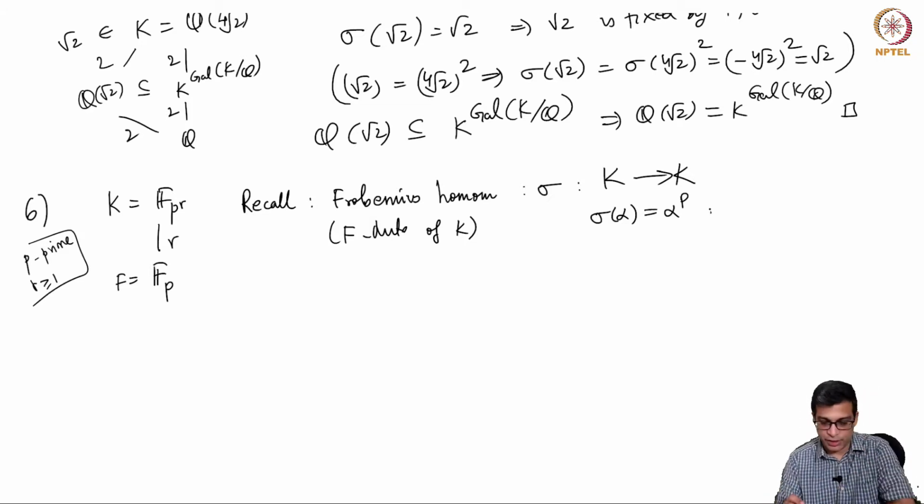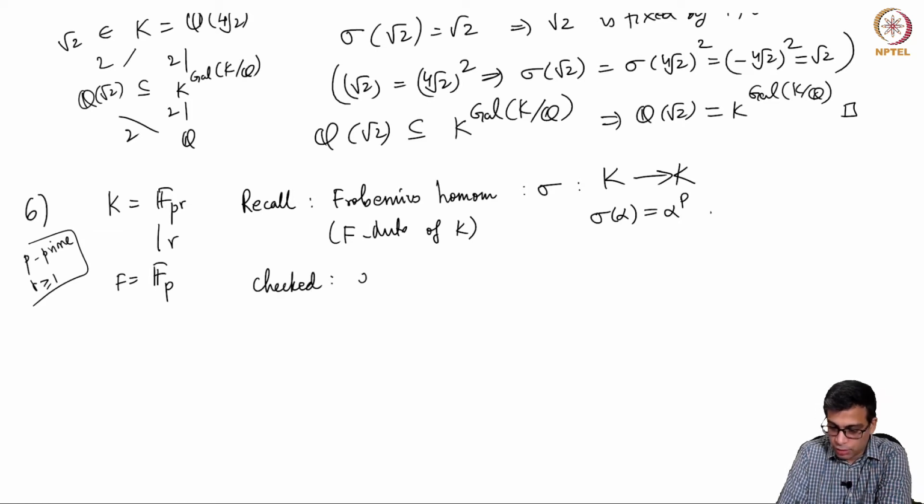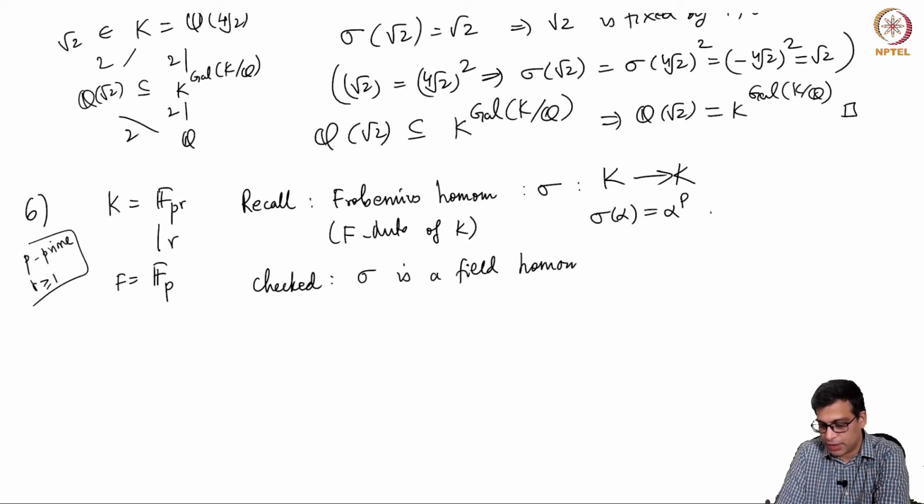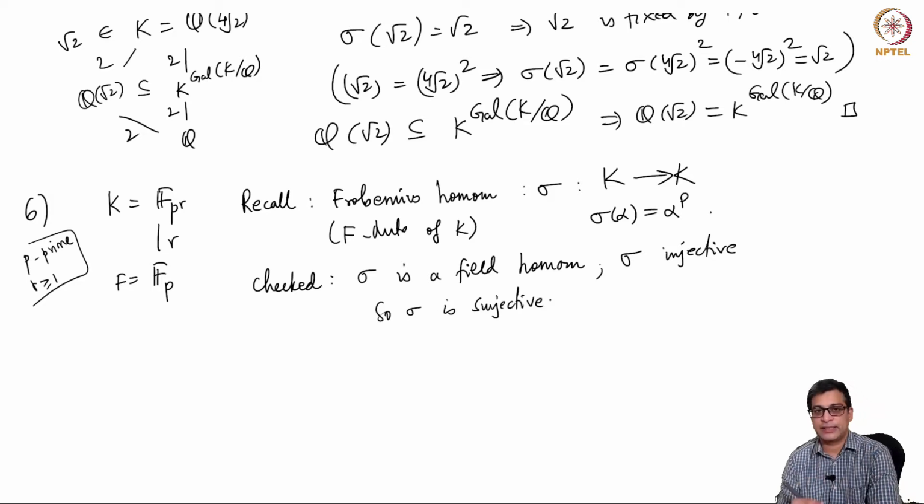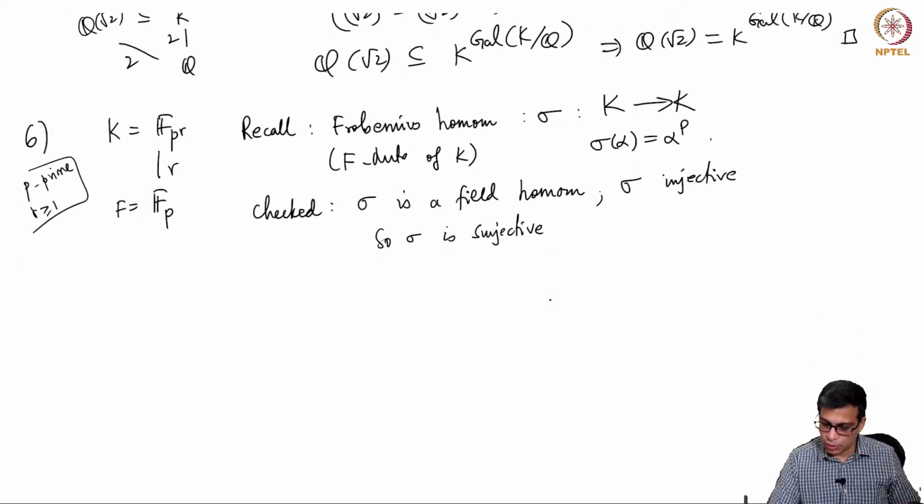What we have checked, or at least remarked earlier, is that sigma is a field homomorphism. This is because of the characteristic p. The only real thing to check is alpha plus beta goes to alpha^p plus beta^p, which it does because of characteristic p. Sigma is of course injective, being a field homomorphism. So sigma is surjective also because it's an injective map from a finite set to itself. So it is an automorphism.